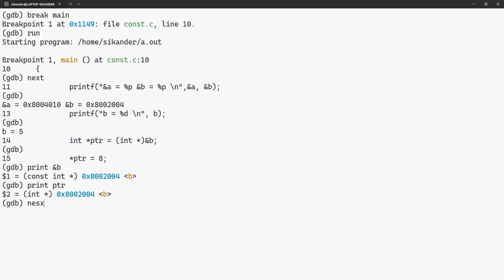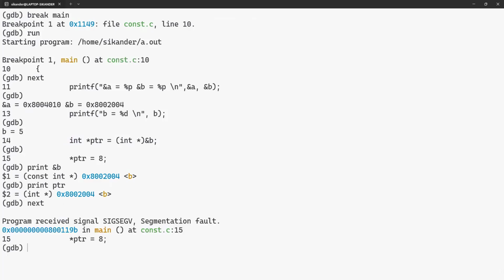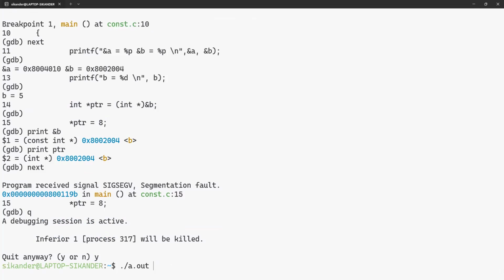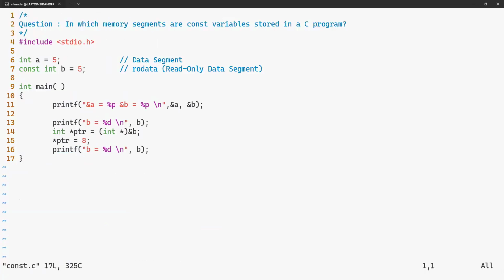Now, if I say next, this particular statement, line number 15, gave me a segmentation fault. The reason is you tried to modify a segment where you only had read access. Clear? So global const objects are stored in the read-only segment. Any attempt to modify them directly will be caught by the compiler. Any attempt to modify them indirectly will be caught at runtime.